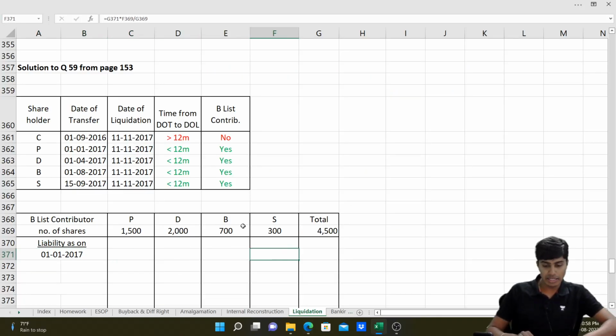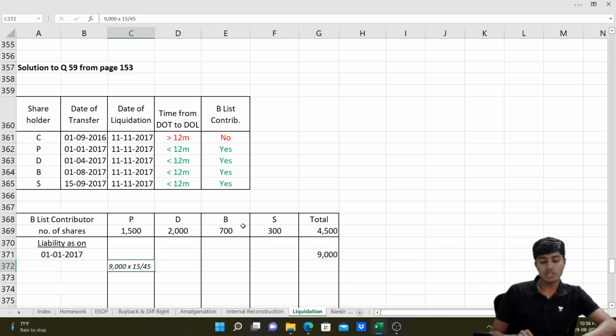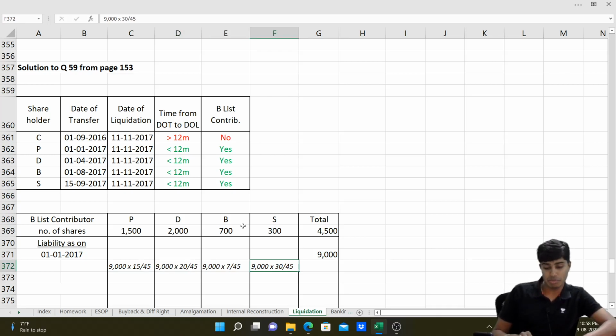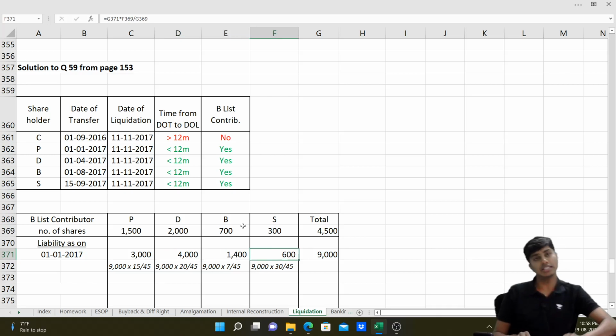So we'll take 9,000 as total. This 9,000 will be shared between PDBS in the ratio of 15 is to 20 is to 7 is to 3. So 9,000 into 15 by 45, 9,000 into 20 by 45, 9,000 into 7 by 45, and 9,000 into 3 by 45. If I do that, I will get 3,000, 4,000, 1,400 and 600.